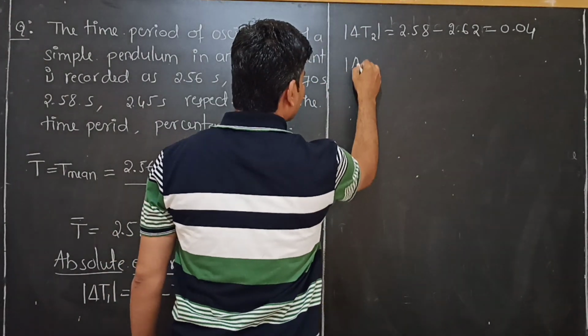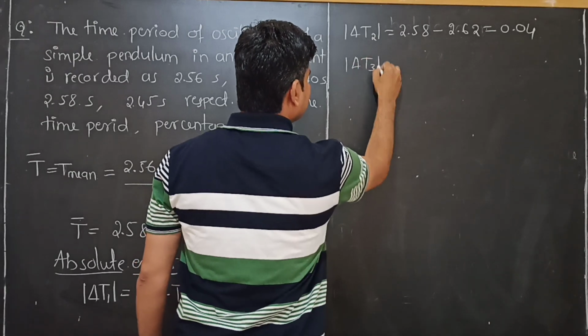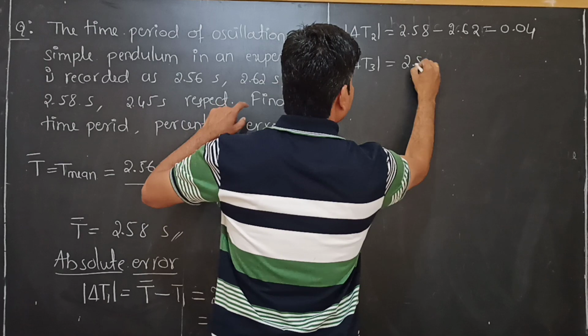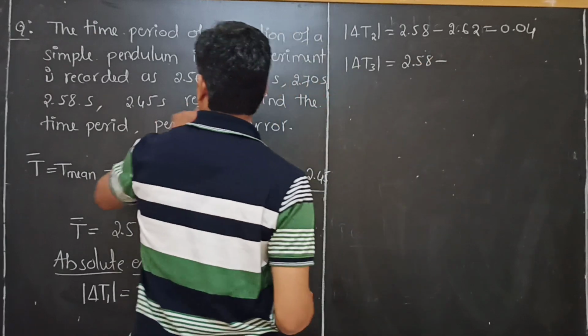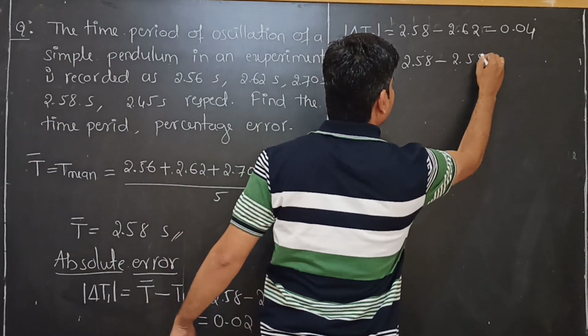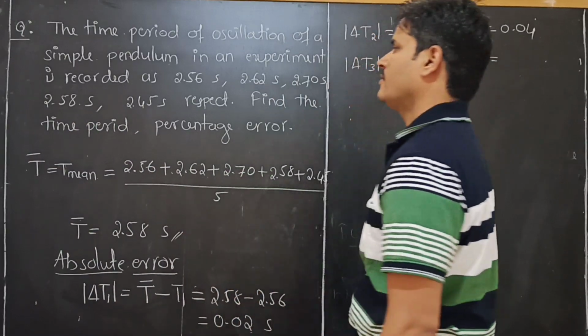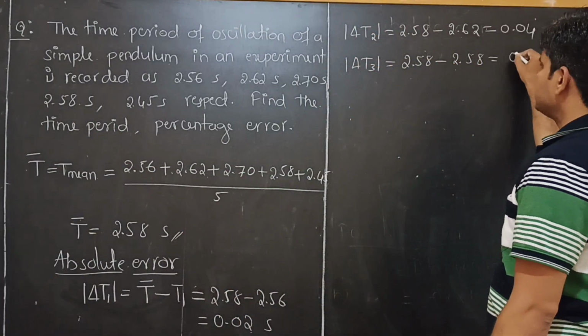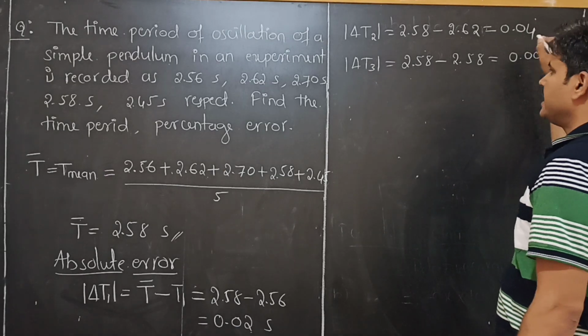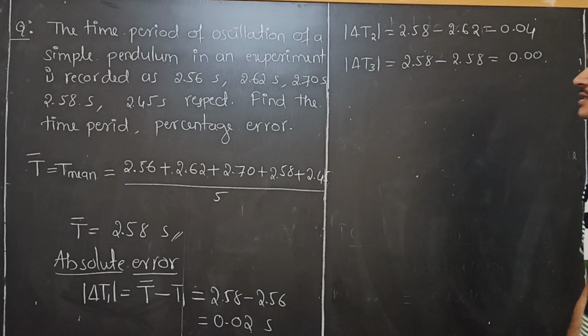Next, delta T3: 2.58 minus the third value, 2.58. Then the difference is 0.00. Correct?